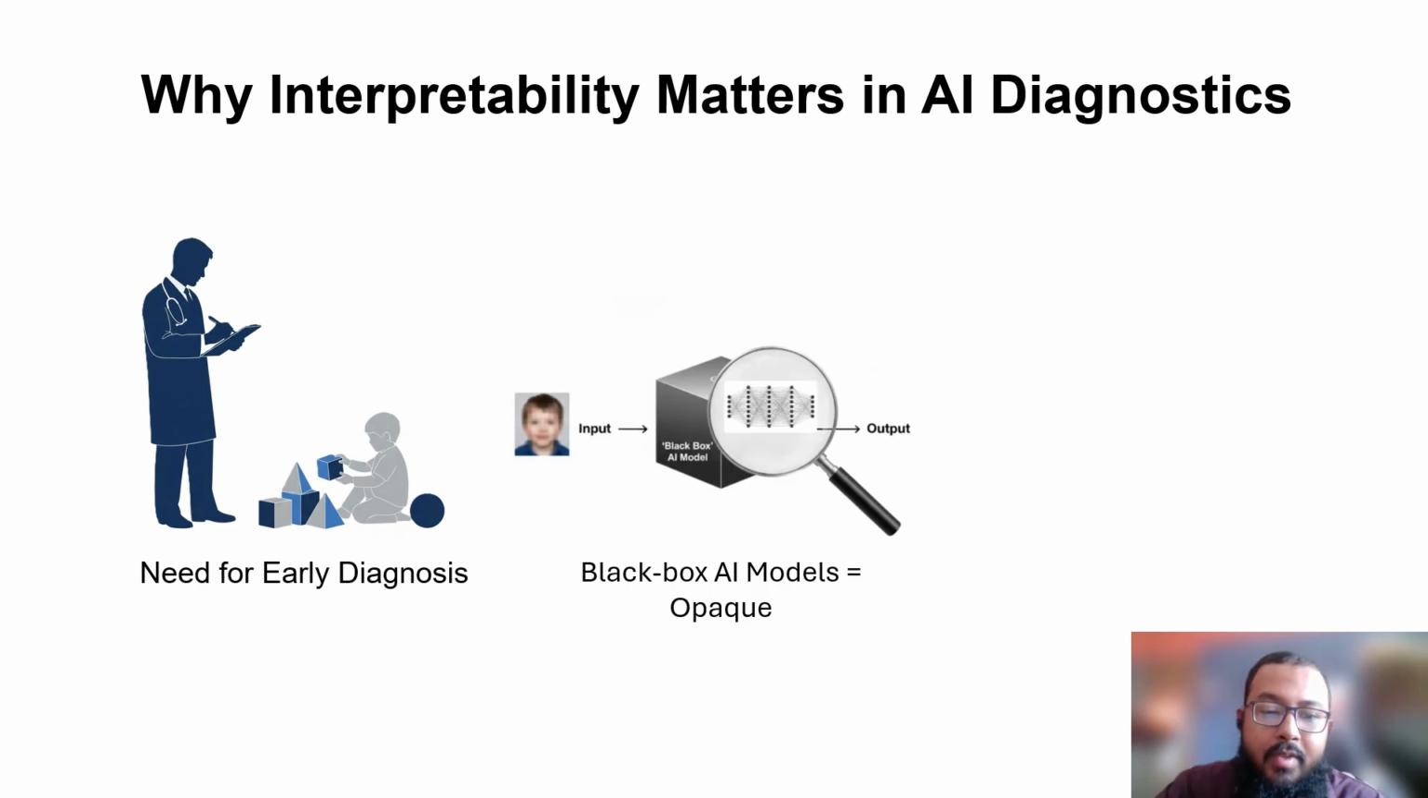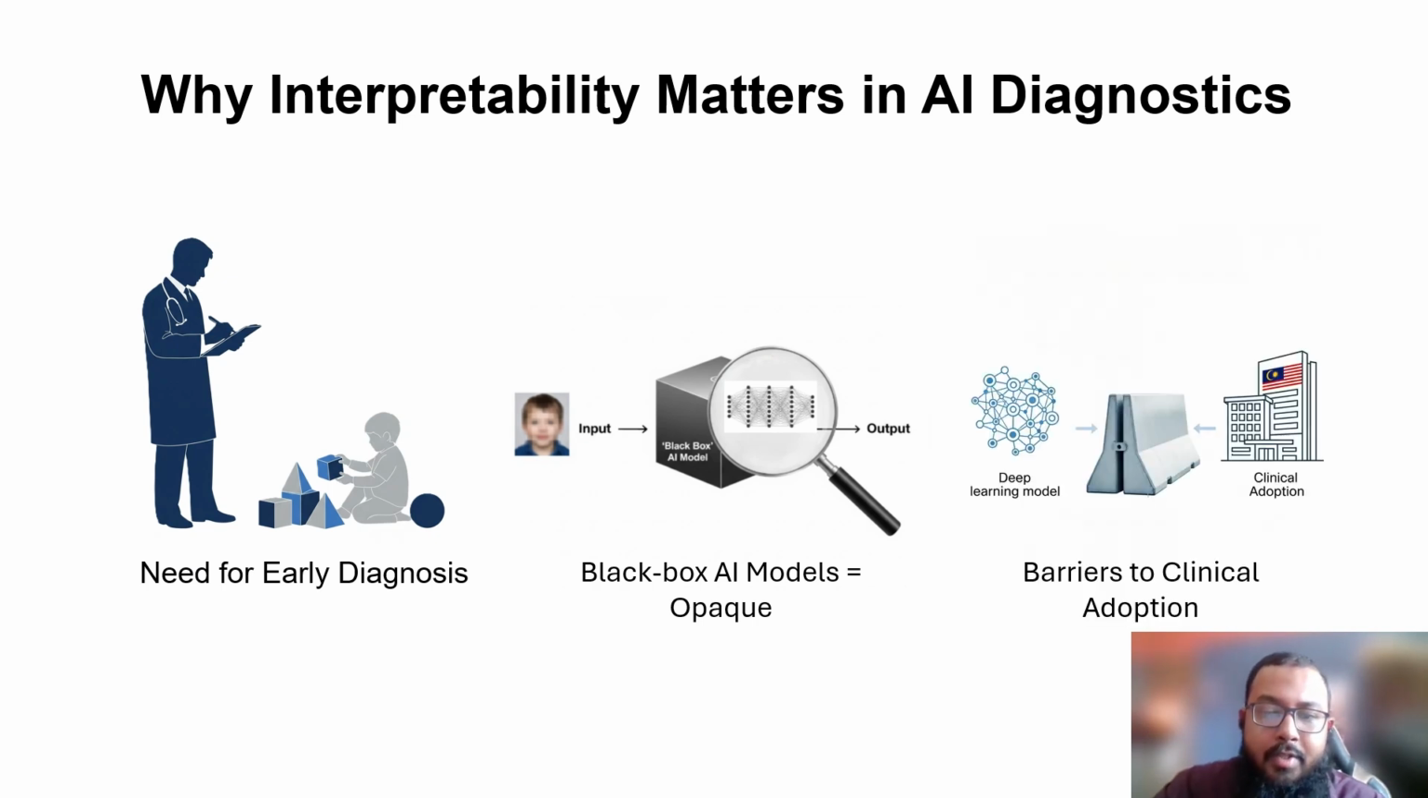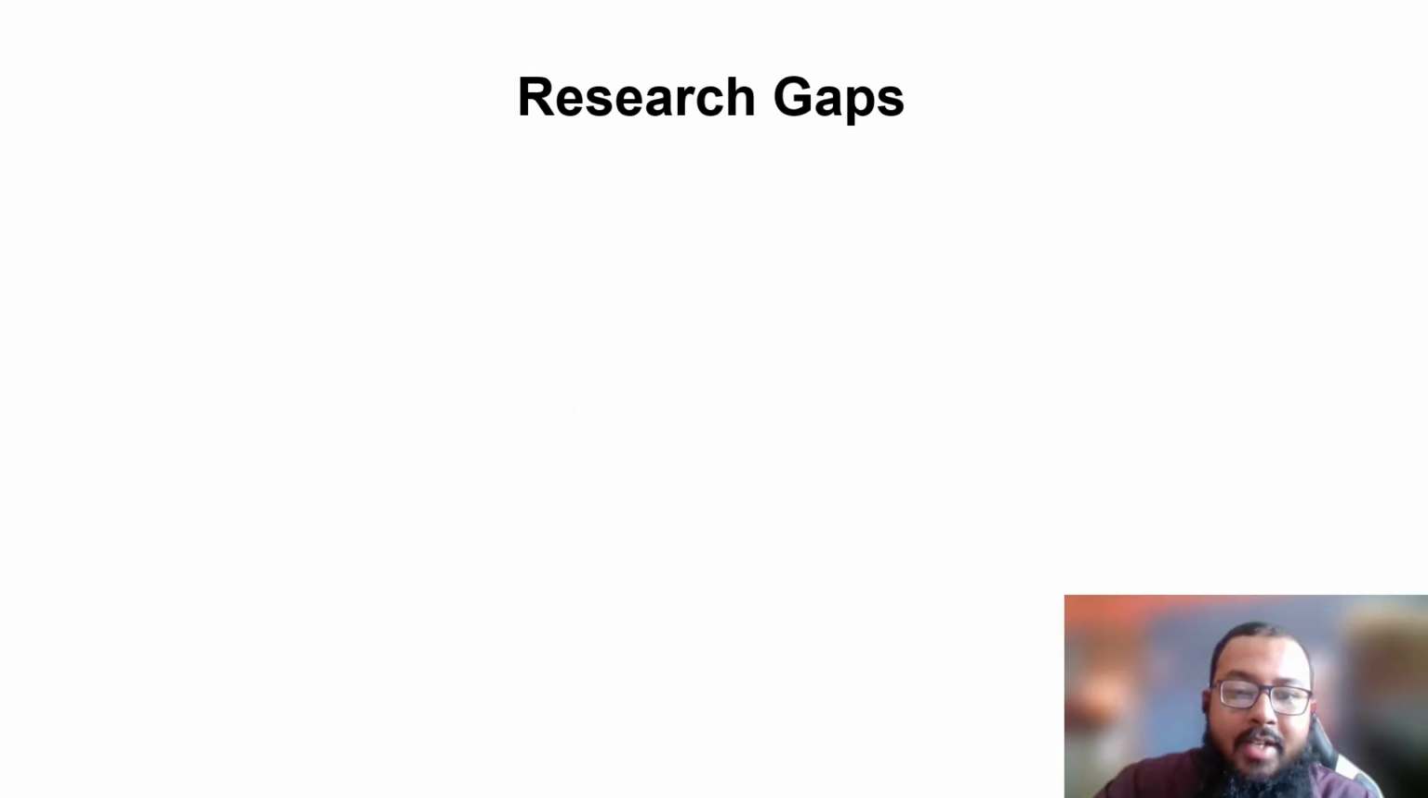That is the black box. They are black box models. We don't really know what's going on inside the model. We just know the decision given by the model. Because the model is really complex, we don't know why AI is giving us such a decision. So that is the first barrier to implementing deep learning models in the clinical sector. In the next slide, I'm going to explain the research gap.